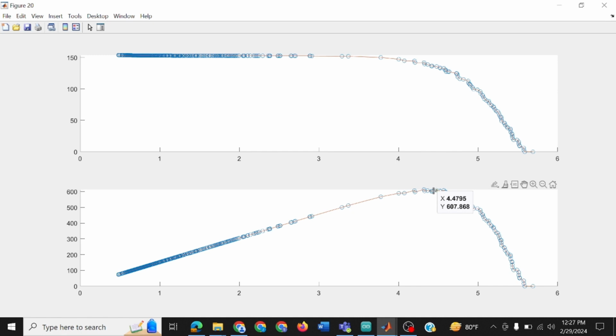And via further analysis, we find all the characteristics that we studied in our theoretical studies. From the shape of the graph and from the first observation, we find that it matches with the theoretical study. So we have successfully demonstrated our PV panel working to simulate the IV characteristics and PV characteristics. So thank you.